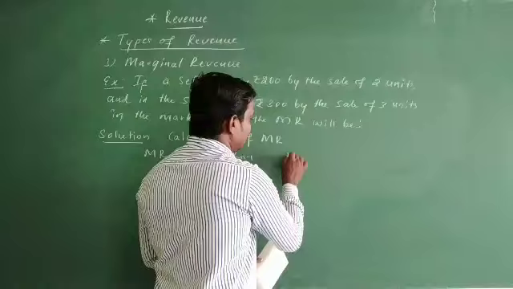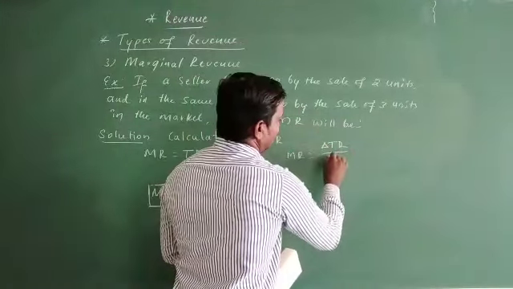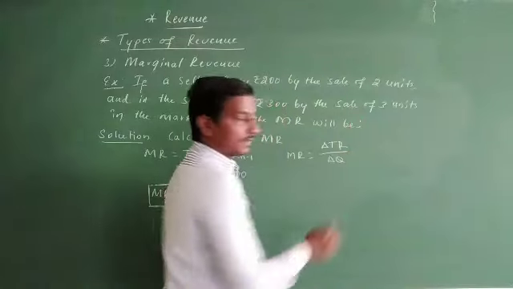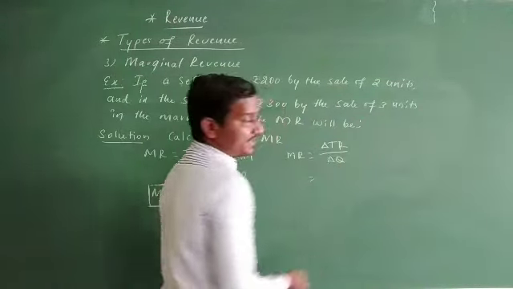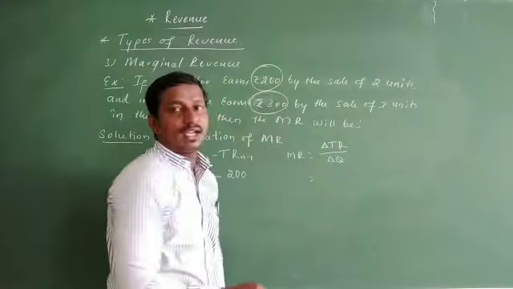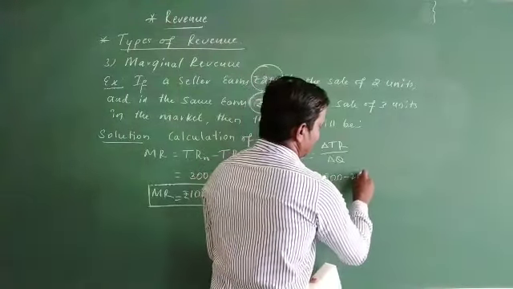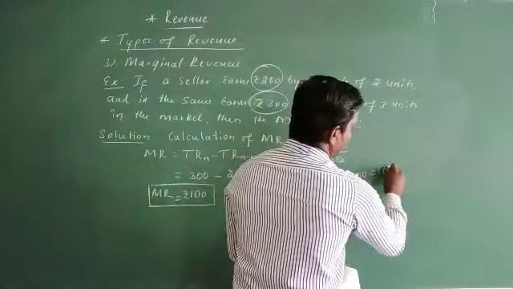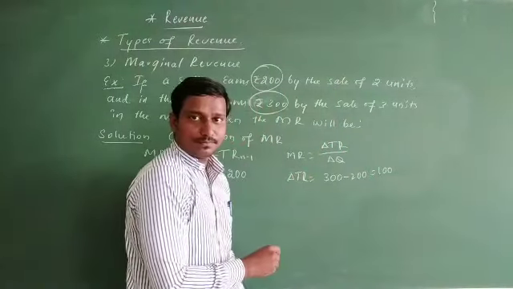You can apply the second formula also. What is the second formula here? MR is equal to delta TR divided by delta Q. So now you have to find the change in total revenue. Change in total revenue here, 200 and 300. What is the change here? The difference you find here. 300 minus 200 is equal to 100. And this is delta TR.